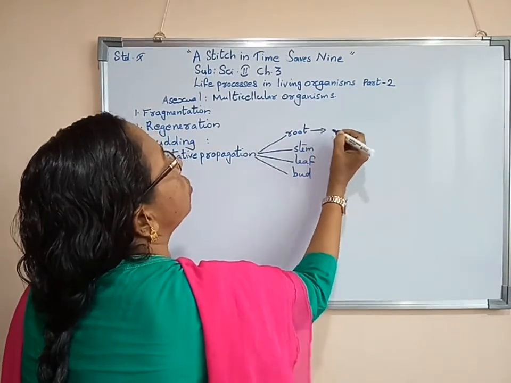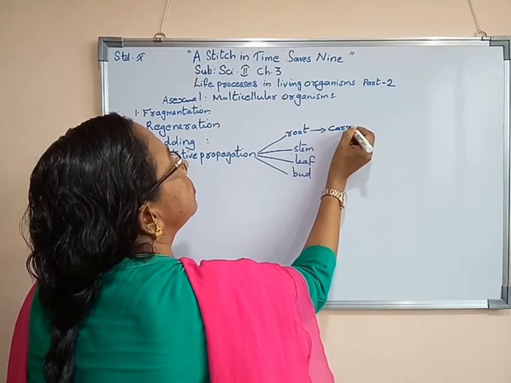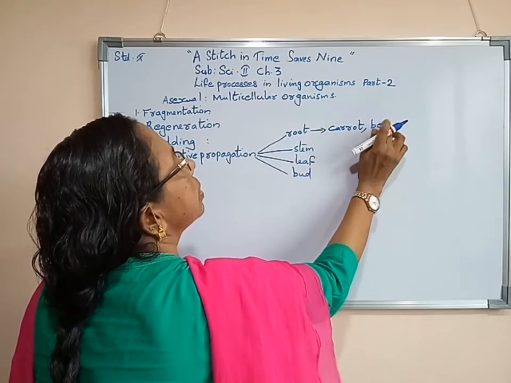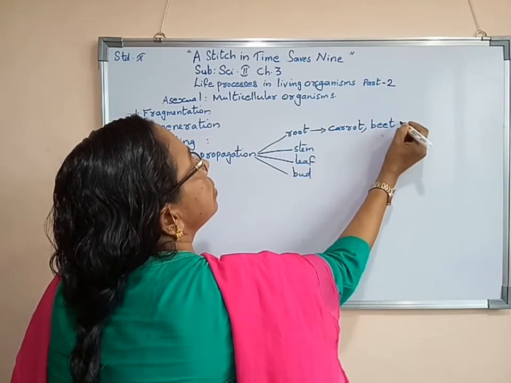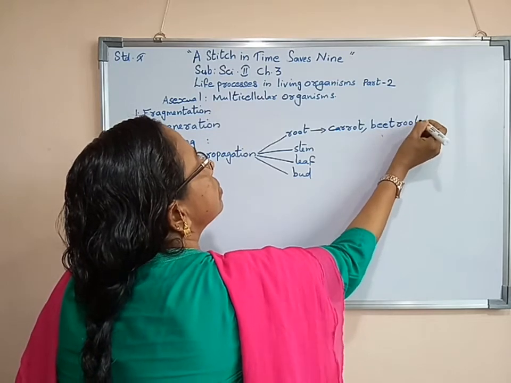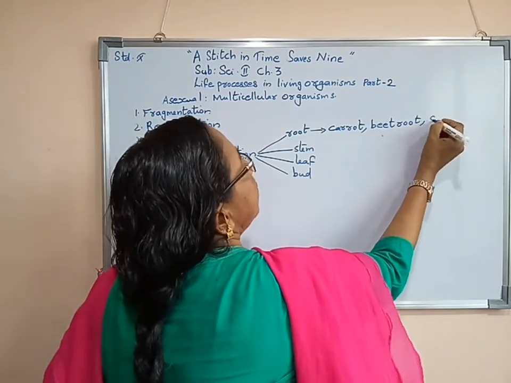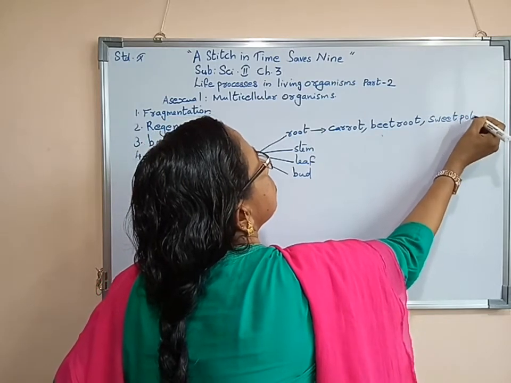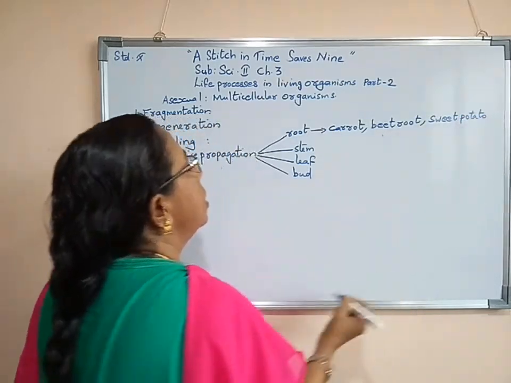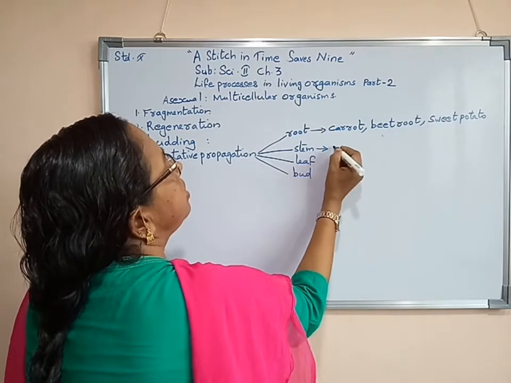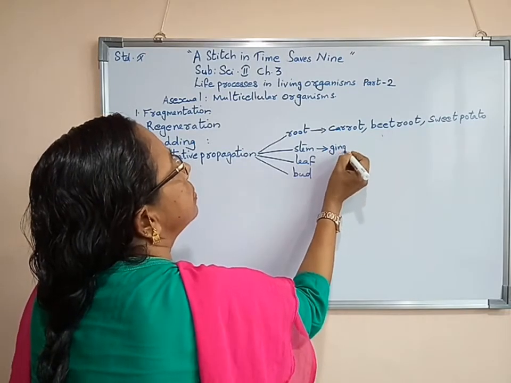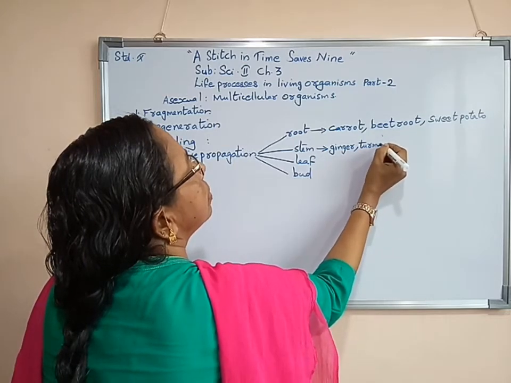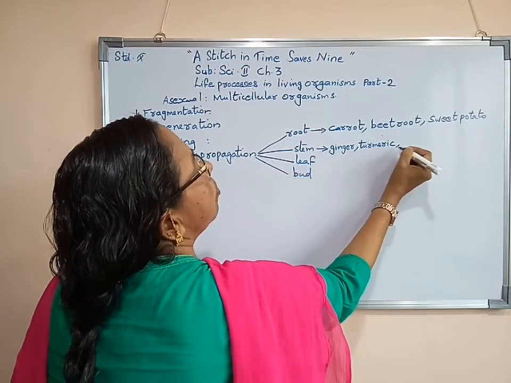From the root: carrot, beetroot, sweet potato, etc. From the stem: ginger, turmeric, potato.